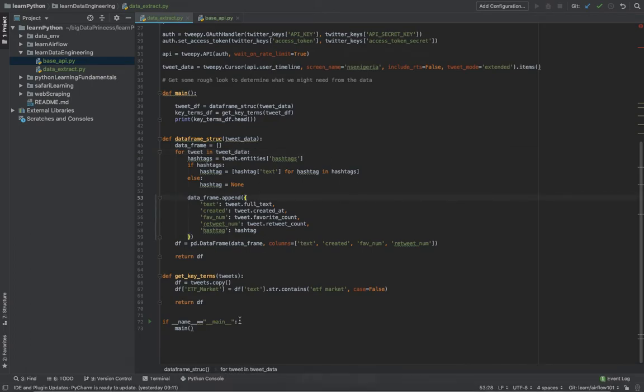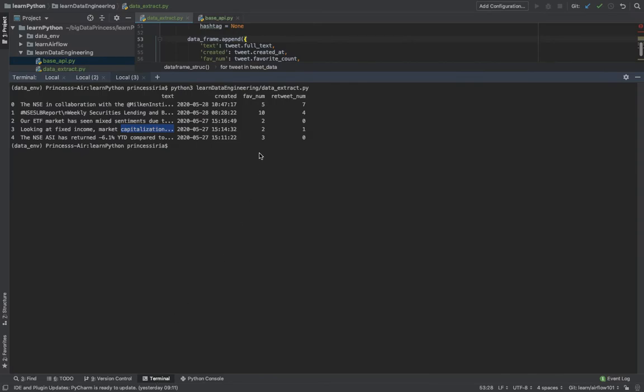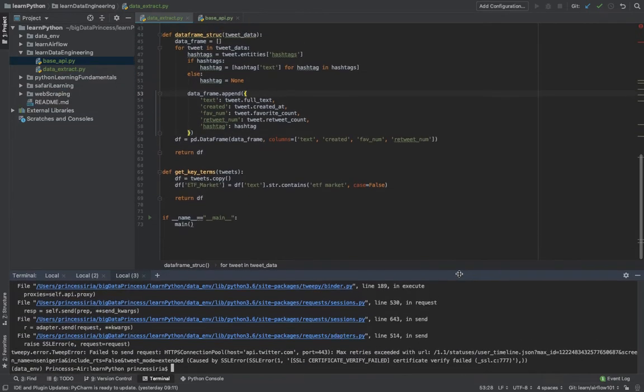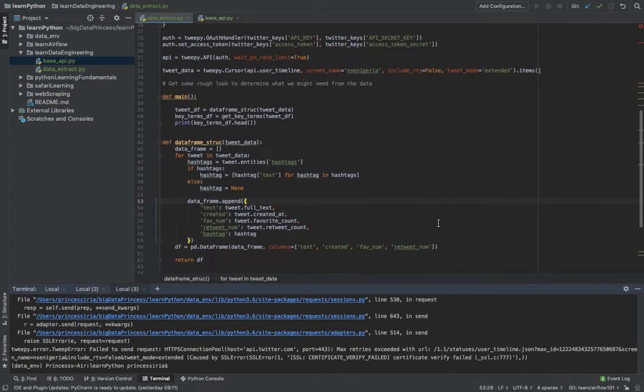So I will run this again, and while that's running, let's play our song. Yes. Sometimes I reach my rate limits, like the 15 minutes Twitter has. I think I have that set in my API authentication.